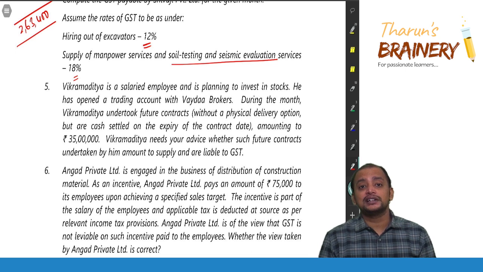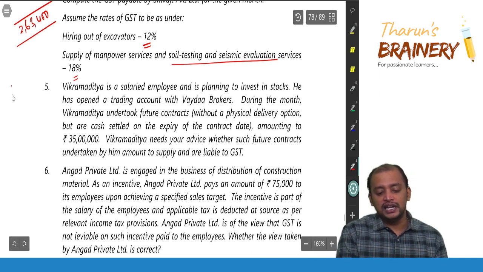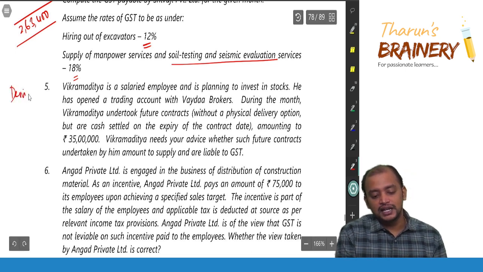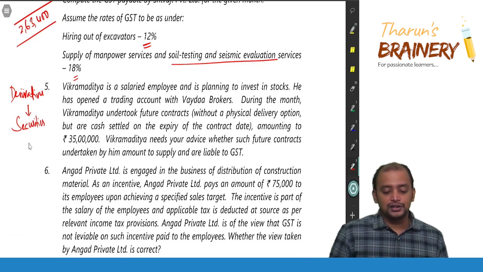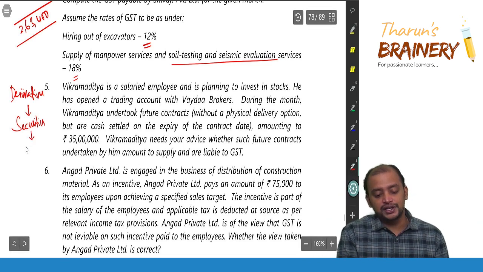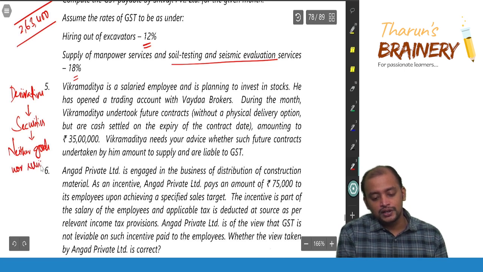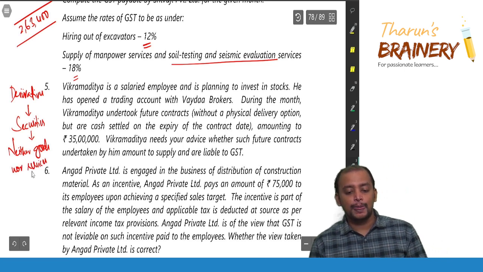Derivatives will fall under securities, correct? Derivatives will fall under securities. Transaction in securities is neither goods nor services, correct? So it is neither goods nor services, consequently it is not a supply.